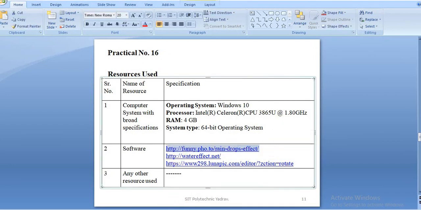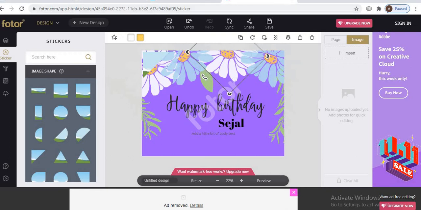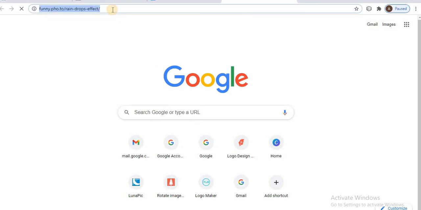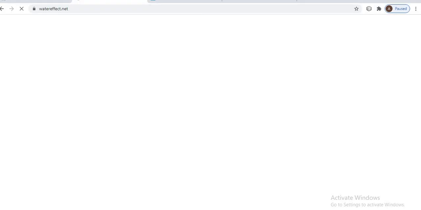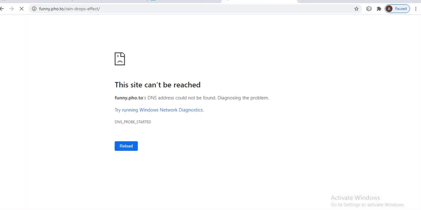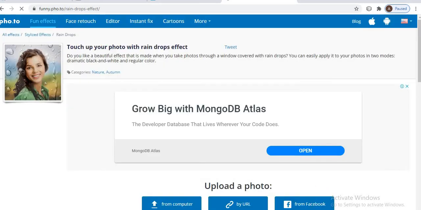First copy it in a table, which software is used, and write down the addresses. Okay, open this website software.